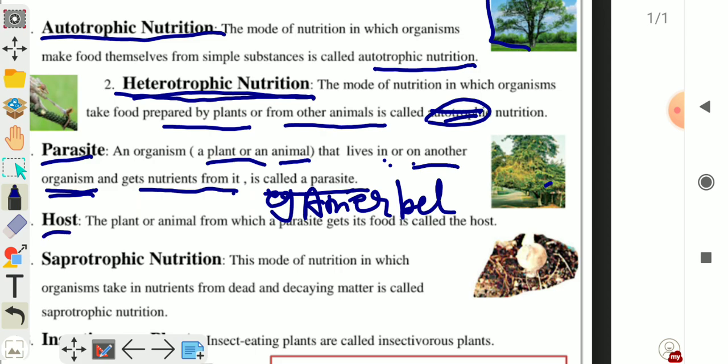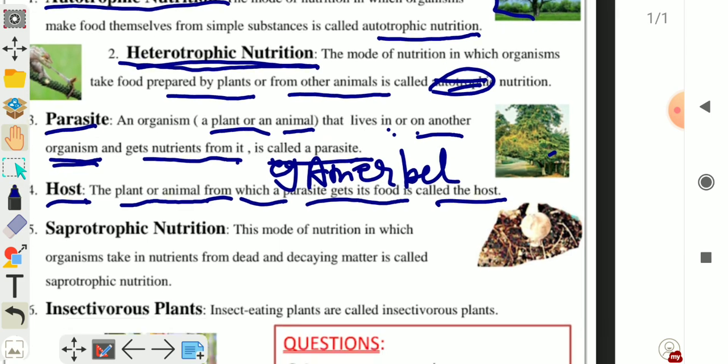Now, host. What do you mean by host? The plant or animal from which a parasite gets its food is called host. These animals and plants from which parasites take their food are called host.